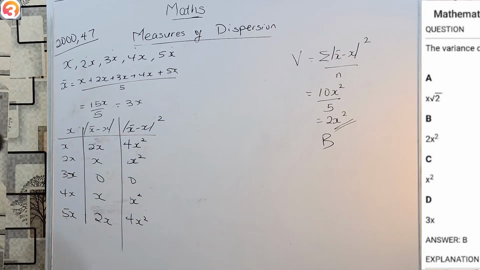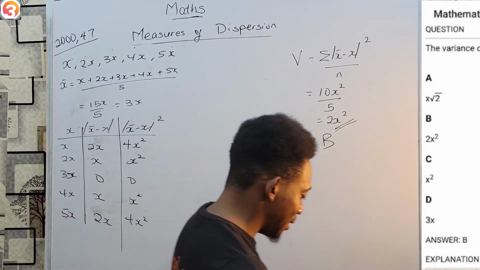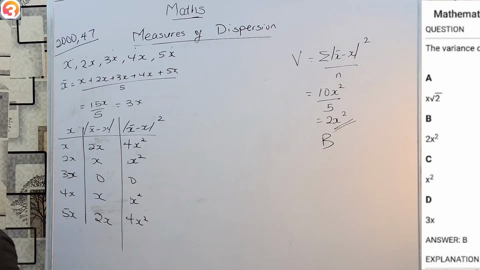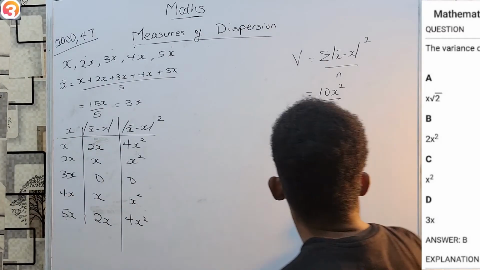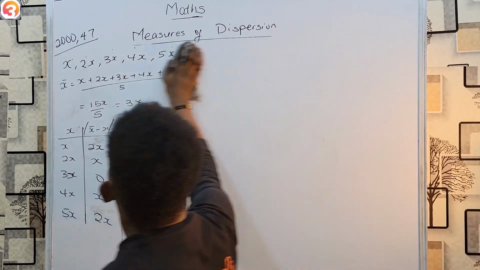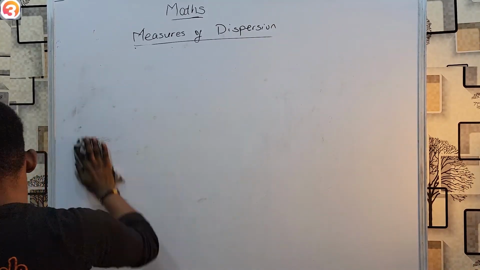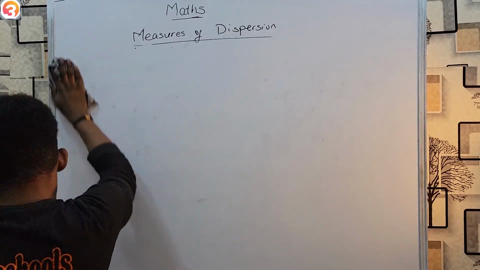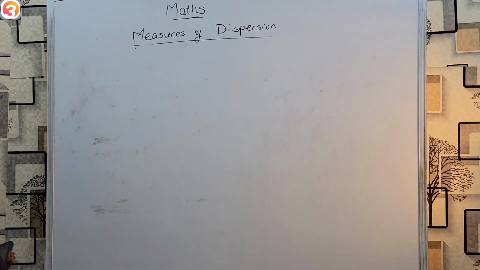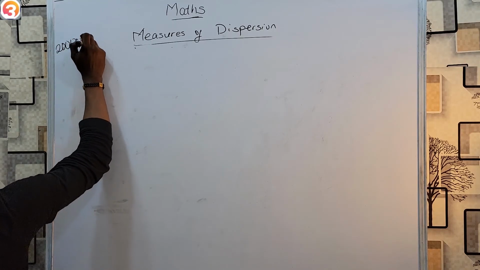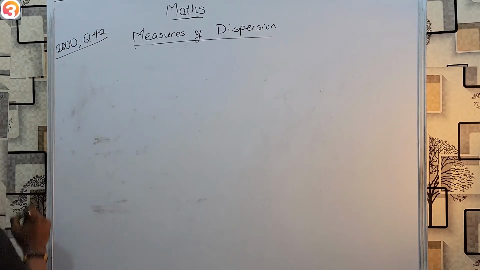So you see, I keep on insisting, these are quite simple. There's no issue in the solving. There's no difficulty. So let's see. Go to the year 2000 and we look at question 42.